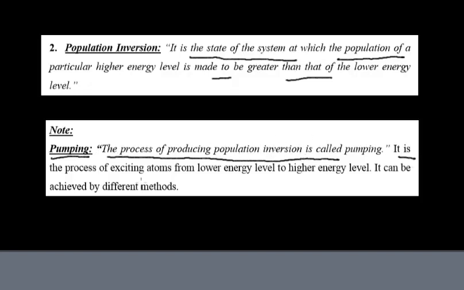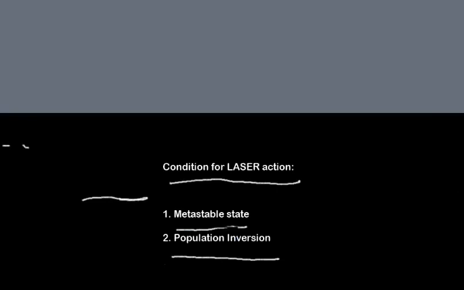Now, how? It is the process of exciting atoms from a lower energy level to a higher energy level. It can be achieved by different methods. So pumping is nothing but a process to send atoms from a lower energy level to a higher energy level and to speed up the process of getting population inversion. There are different kinds of pumping, and we'll discuss those later if required. So this was all about conditions for laser action.